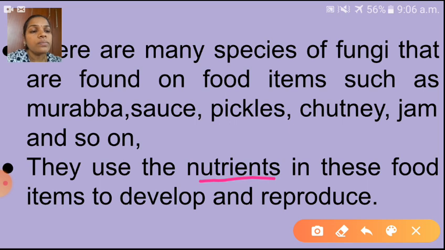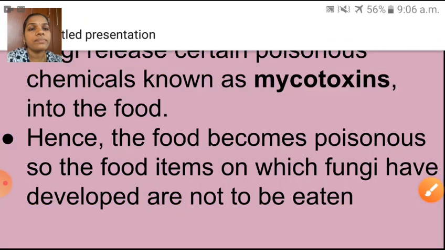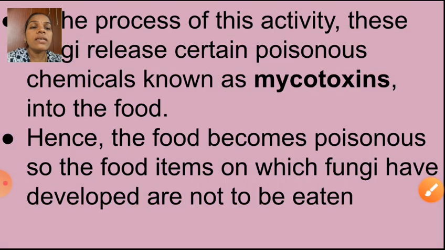During this activity, these fungi release certain poisonous chemicals known as mycotoxins into the food. So these fungi release certain poisonous chemicals.